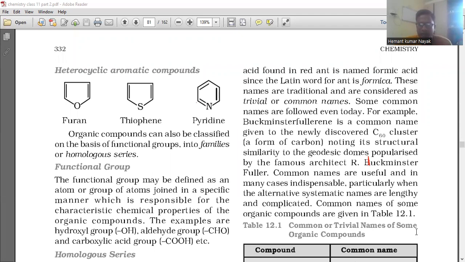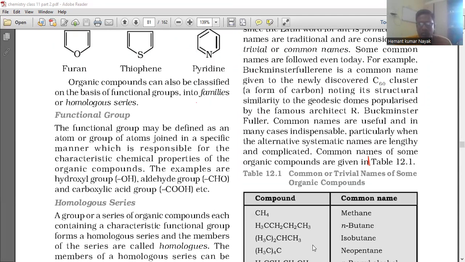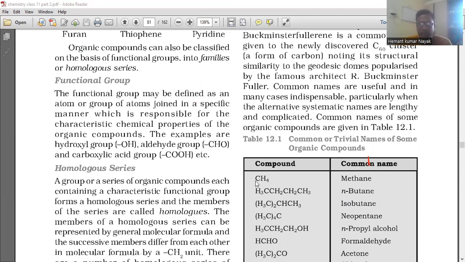Common or trivial names of some organic compounds: CH4 is methane, CH3CH2CH2CH3 is butane, (CH3)2CHCH3 is isobutane, (CH3)4C is neopentane, and CH3CH2CH2OH is propyl alcohol.